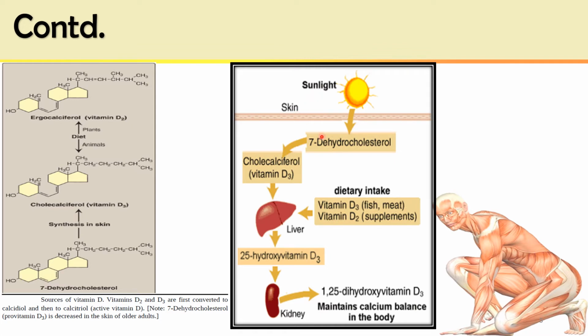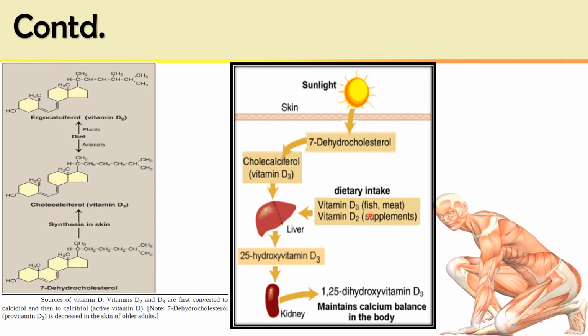In the skin, there is 7-dehydrocholesterol. Under sunlight, photolysis takes place and cholecalciferol, vitamin D3, is synthesized. This vitamin D3 circulates in the body and again goes to the liver. The liver provides 7-dehydrocholesterol because it synthesizes cholesterol, and this is the intermediate. When under the sunlight in the epidermis, it is converted into cholecalciferol, that is vitamin D3. It goes to the liver again.